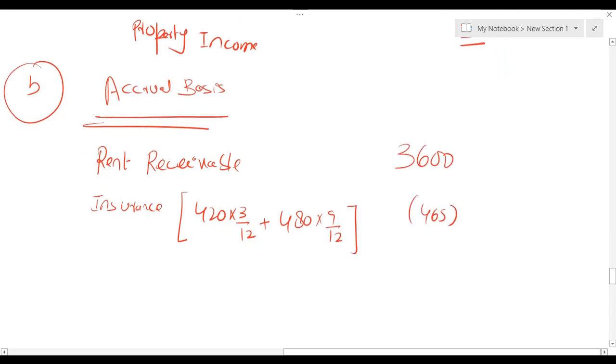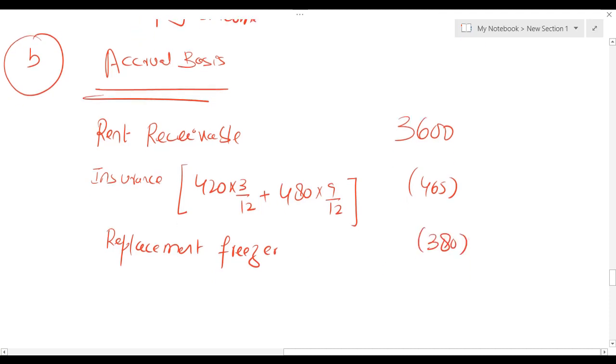The replacement furniture relief is same. So replacement freezer. Now we have to deduct the redecoration cost as well, because redecoration cost is an allowable expense. It is a revenue expenditure, and it is accrued. Last time in cash basis we did not deduct it because redecoration cost is accrued, but it's not paid within the relevant tax year.